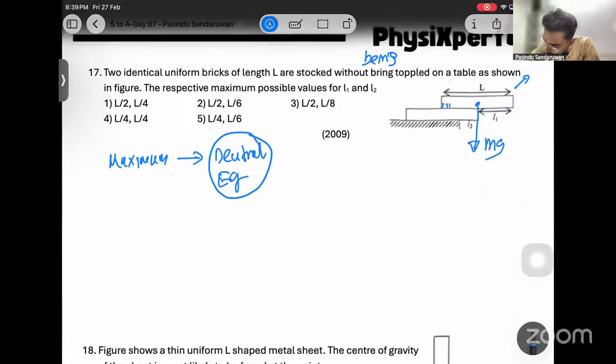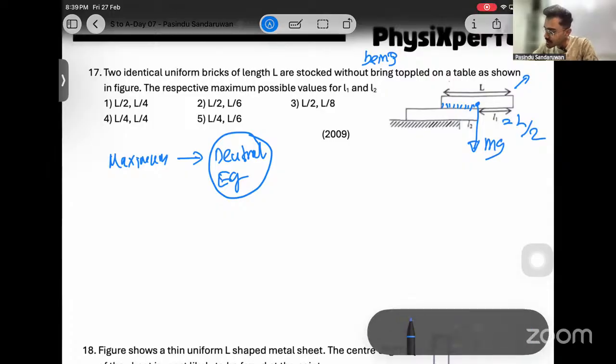Support of the first one is this one. Then it is balanced when this L1 has to be L over 2. No need to do any calculations. That is L over 2. That is L over 2, right?